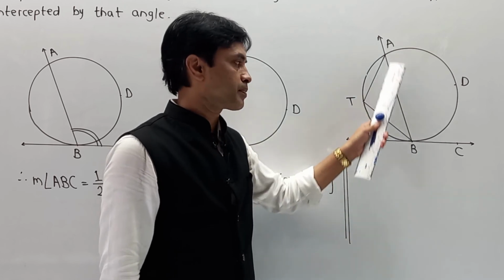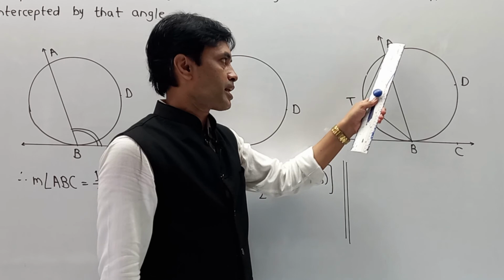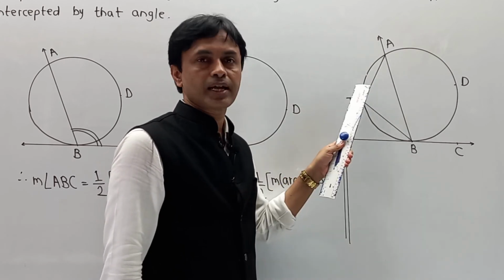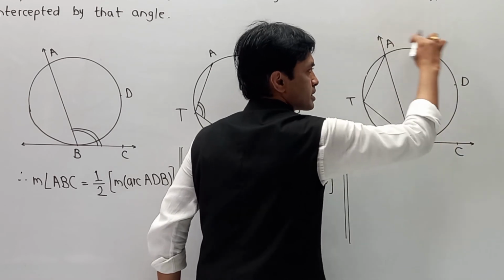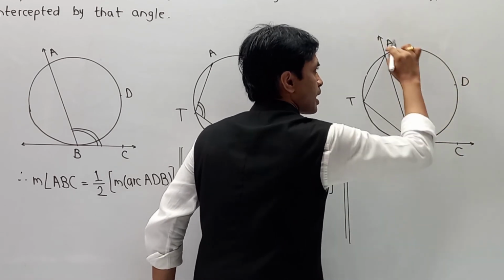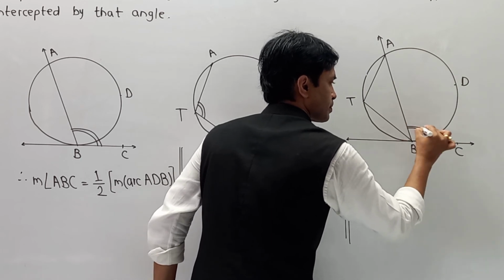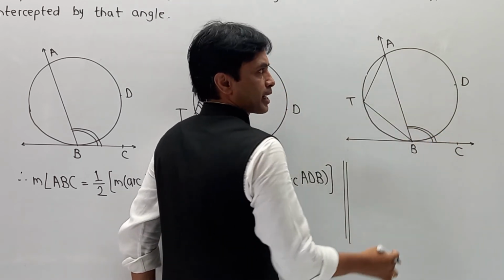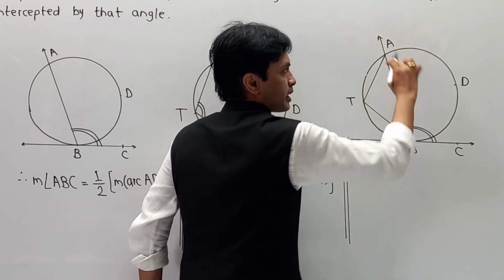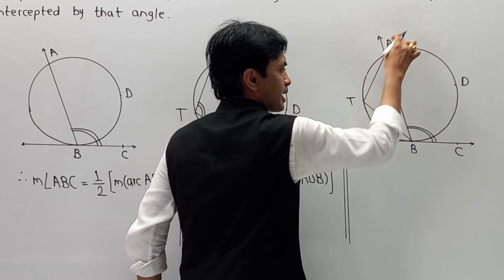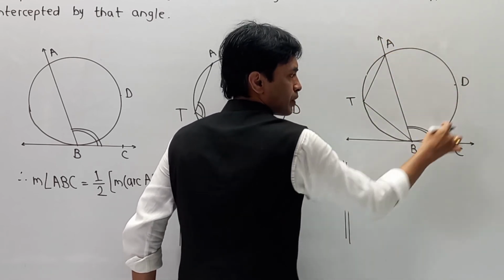In the first case, AB is a secant and BC is a tangent. Next, AT is a chord and BT is another chord. Naturally, angle ABC is half of arc ADB. In the second category, by the intercepted arc property, angle ATB is half of arc ADB.